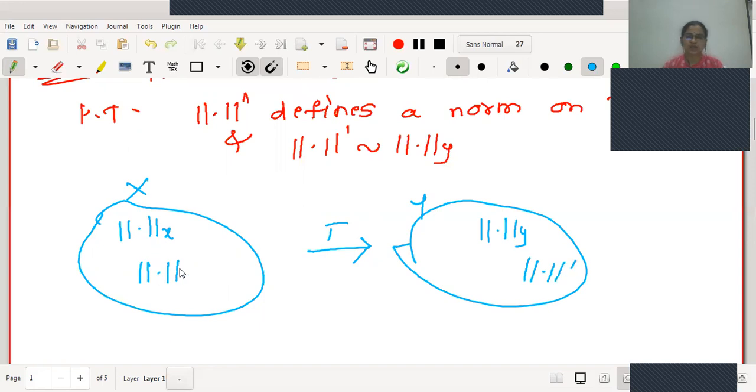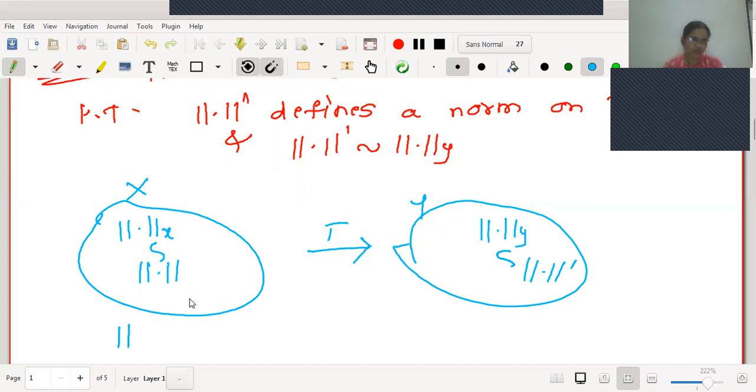Our aim is to prove that this new norm defined is also a norm and is equivalent to the original norm, say norm X. Similarly, on the right, norm dash is a norm defined on Y, and we have to prove that these two norms are equivalent.